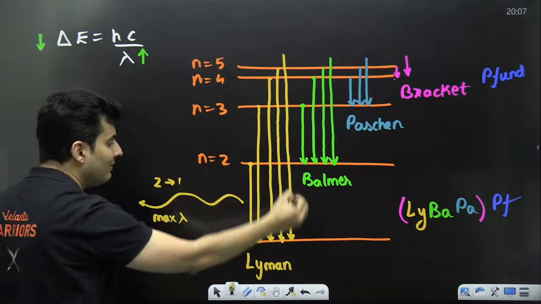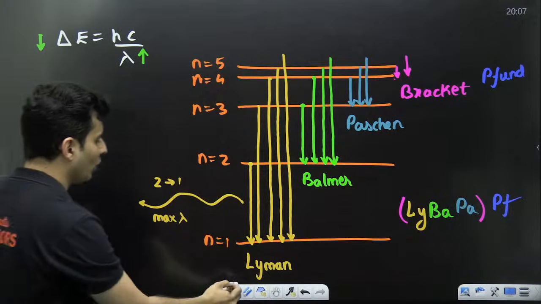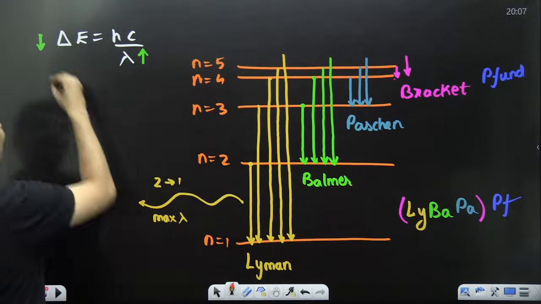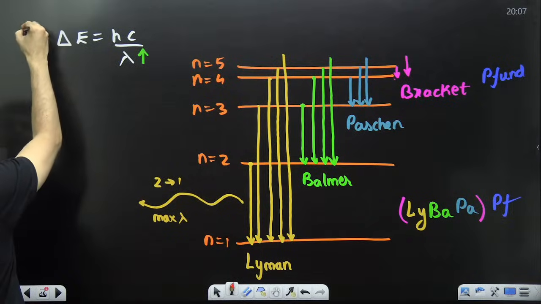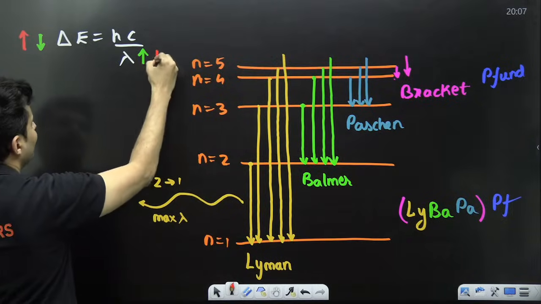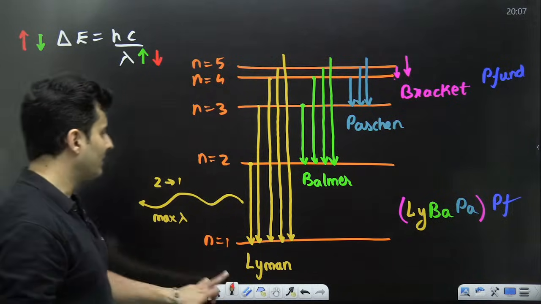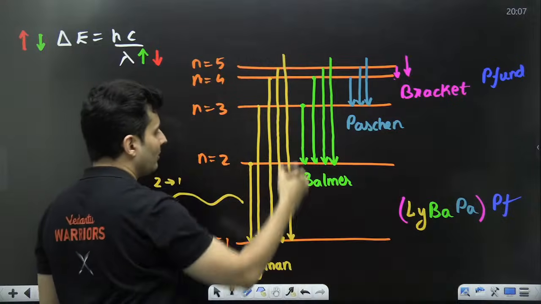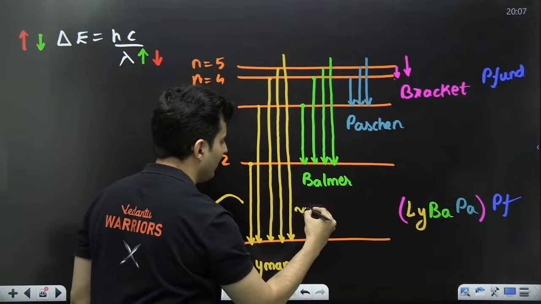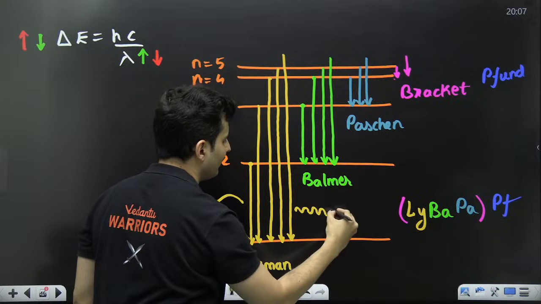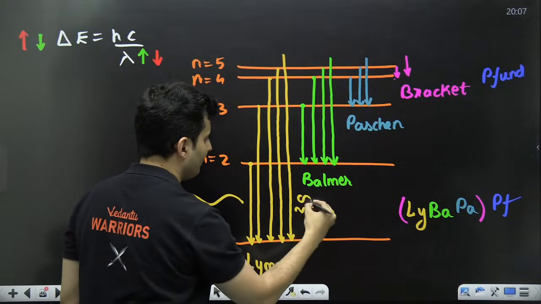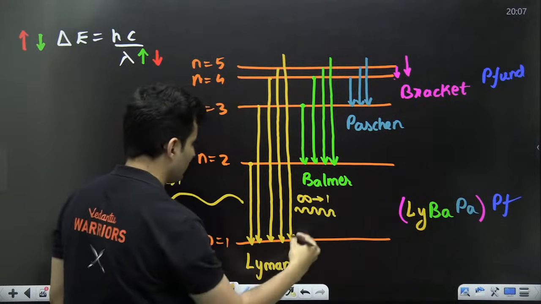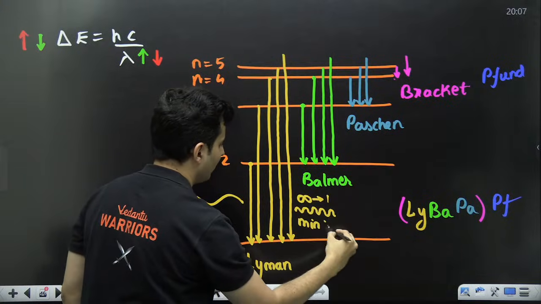If you go from infinity to 1, obviously the energy difference is very large. So lambda will be very less. So you will see from infinity to 1, the wavelength emitted will be very, very less. So this will be the minimum wavelength.